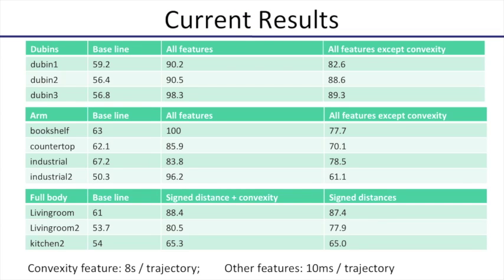In this result, we compare 3 different methods. The first is the baseline algorithm. That is, we predict the trajectory label according to the label of the majority trajectories. The second is our method, using the full set of features. The third is also our method, but not using the convexity feature. From the results, we can see that our method outperforms the baseline significantly, and the full set of features provides the highest prediction accuracy. The convexity feature is relatively expensive to compute and requires 8 seconds for each trajectory. All other features are much cheaper and can be computed in less than 10 milliseconds for each trajectory.